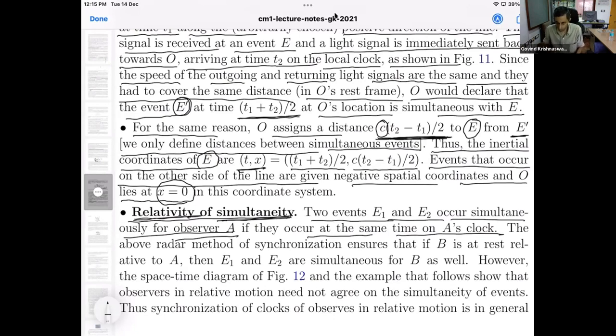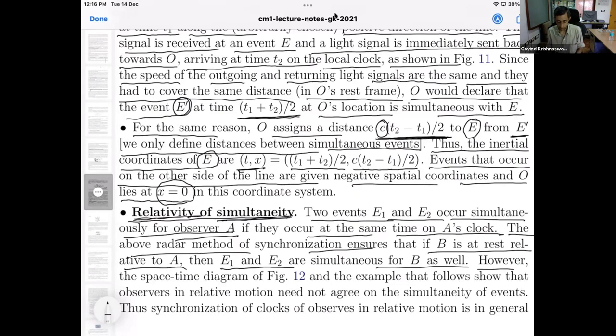Then suppose there are two events, E1 and E2, and they occur at the same time on A's clock. A is the same as the observer O. Then we will say they are simultaneous as far as observer A is concerned. Now, the above radar method of synchronization ensures that if B is at rest relative to A, then E1 and E2 are simultaneous for B as well. They're simultaneous for A, they are also simultaneous for B, provided B is at rest relative to A.